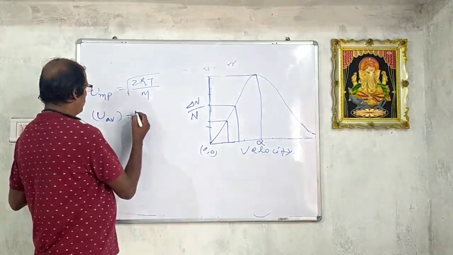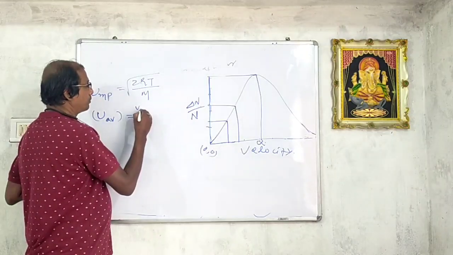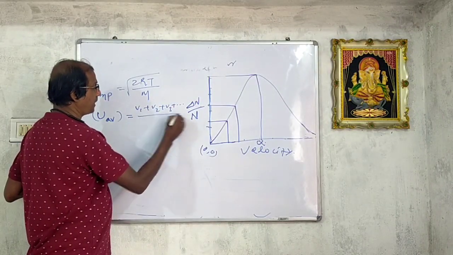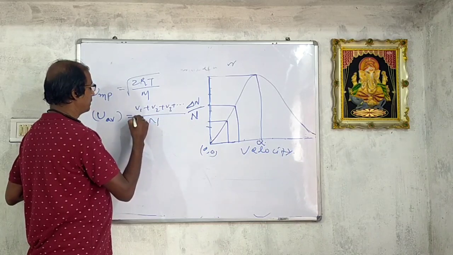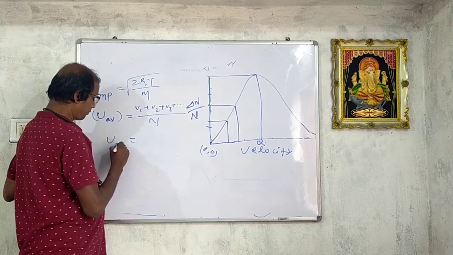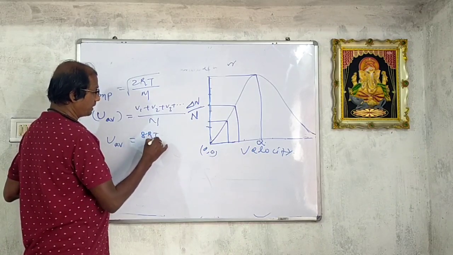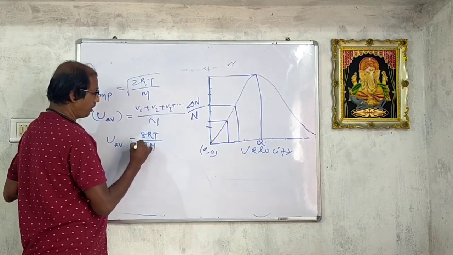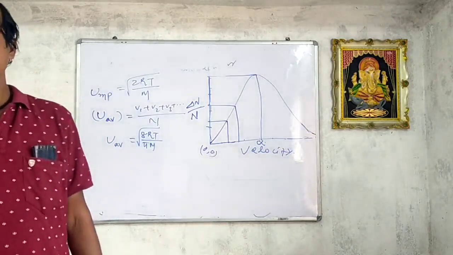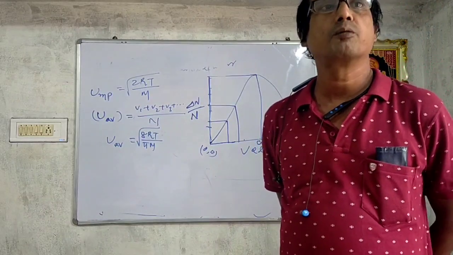So U average is equal to (V1 plus V2 plus V3 plus and so on) by n. Now U average is equal to the square root of 8RT by pi M.